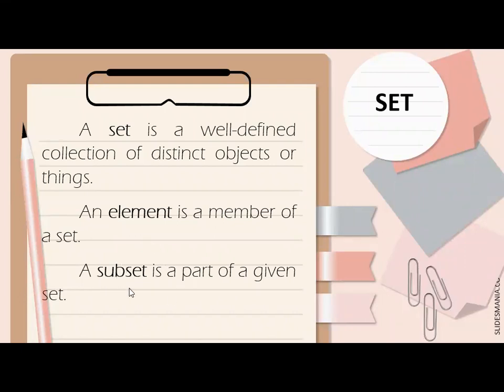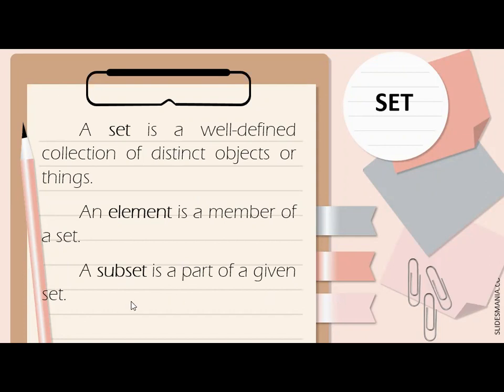And we have also a subset. A subset is a part of a given set. Halimbawa, nabanggit ko kanina, si Mervy, si Angel, Rihanna, and si Tony. So kapag yon yung mga elements na ibinigay, that is a subset of the set of grade 7 students in APCSI. So part lang siya nung given set.